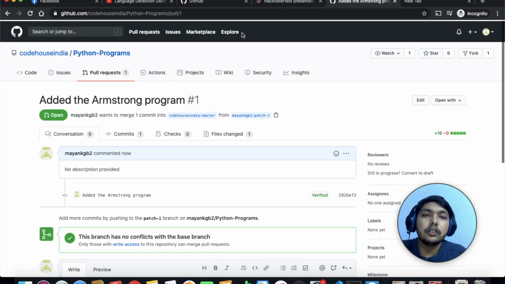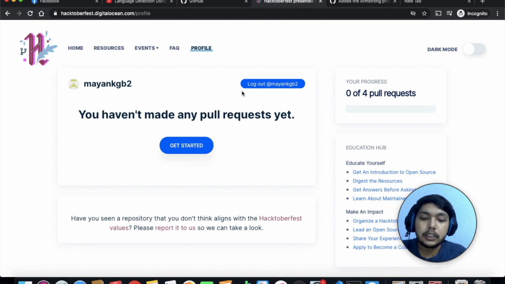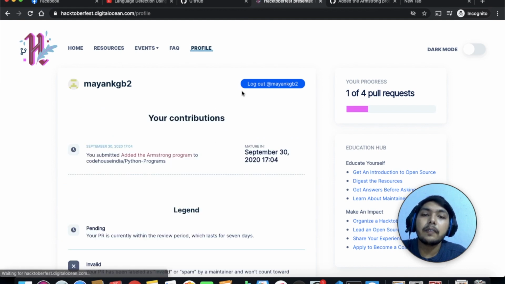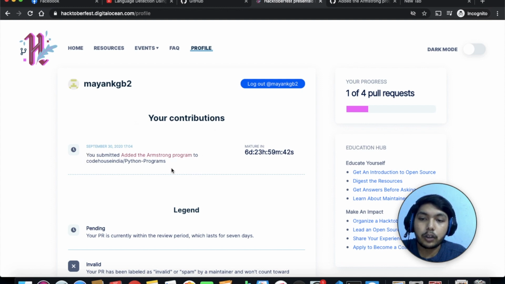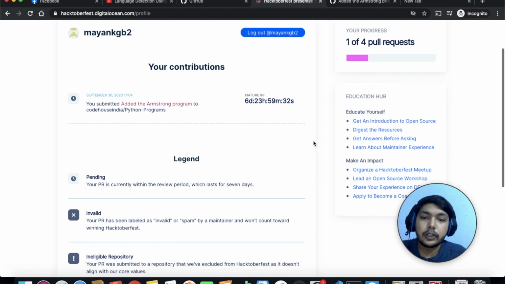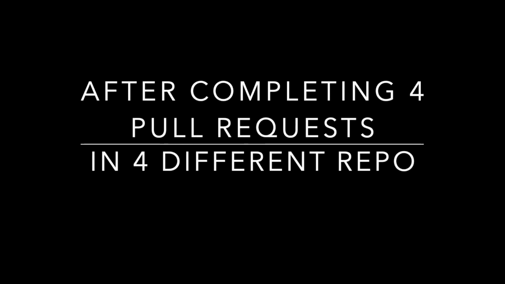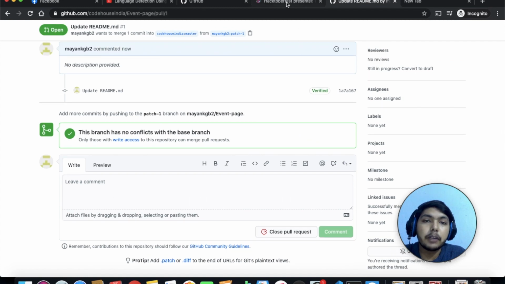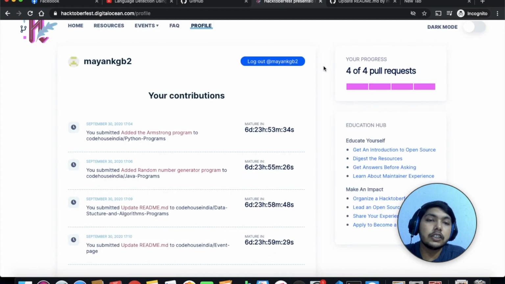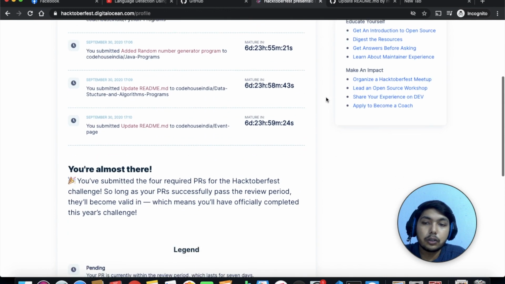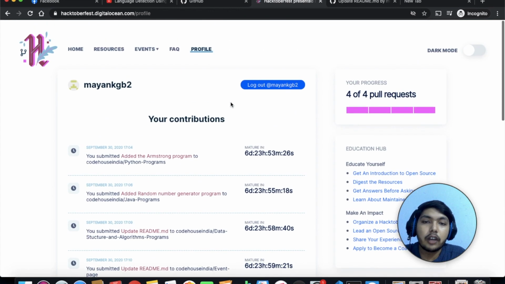Now come to your profile page and refresh it. You can see your contribution, where you submitted "added the Armstrong program". So you have made your first of 4 pull requests. Now do 3 more pull requests in any different repo. Here I have completed my 4th pull request. Now just refresh the page and you can see your progress, 4 of 4 pull requests. You have completed your part.